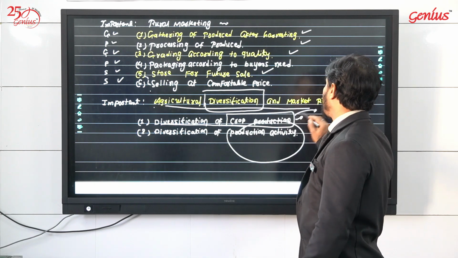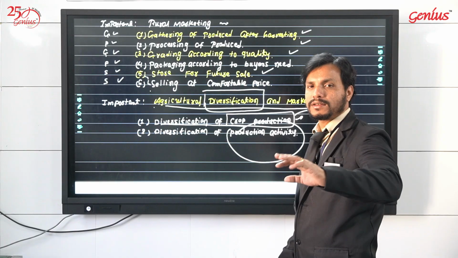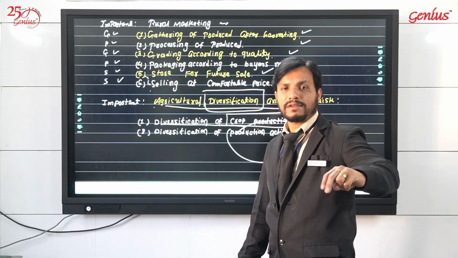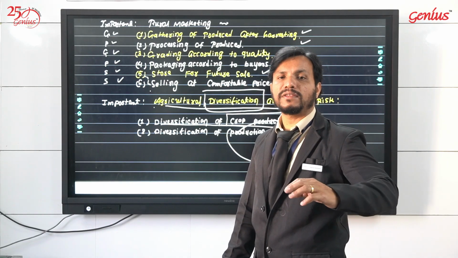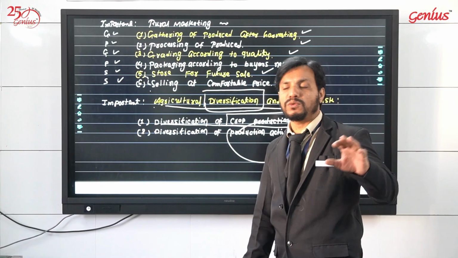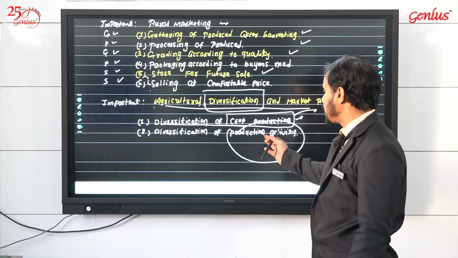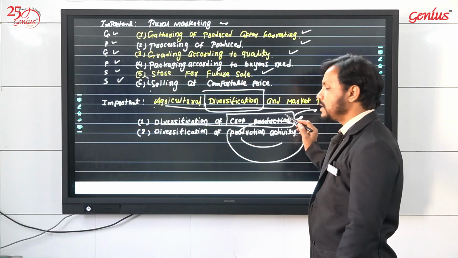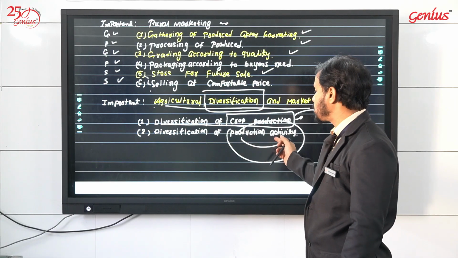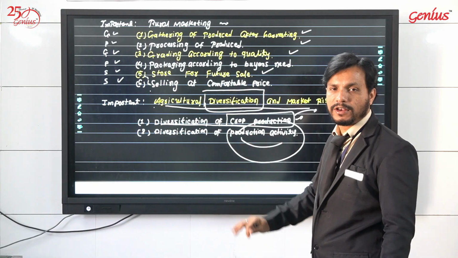The second is diversification of production activity. One, we can diversify agriculture by diversifying different products. Second, we can diversify agriculture by adapting a new type of employment opportunity or new working patterns. Like instead of doing farming, if I start animal husbandry, that will be considered diversification of production activity.